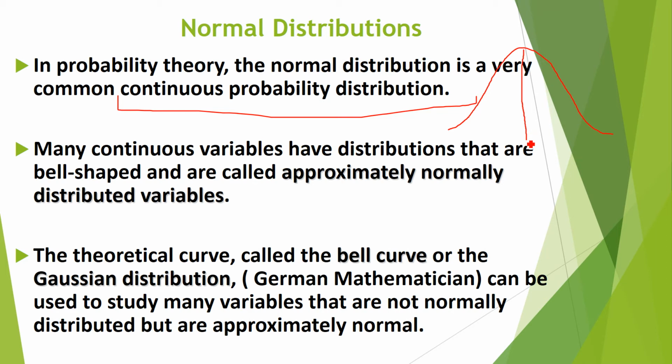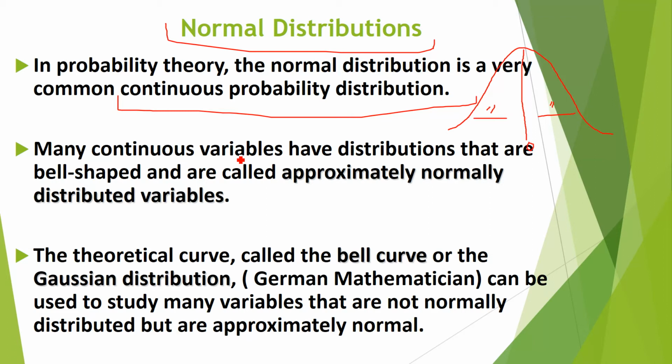This is our mean. This is the center line, the average, on both sides of the data. This is the right side, this is the left side. So here and here the data is equally divided. If we have 100 values, 50 will come here and 50 will come here. This is called the normal distribution.